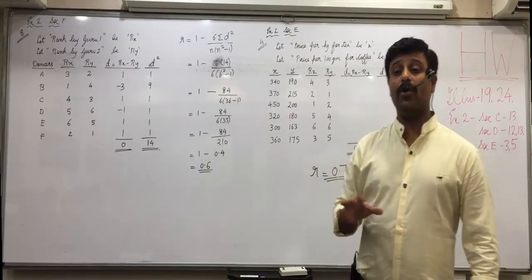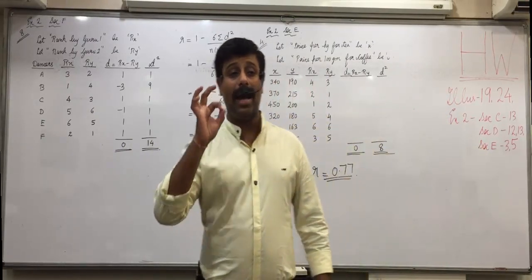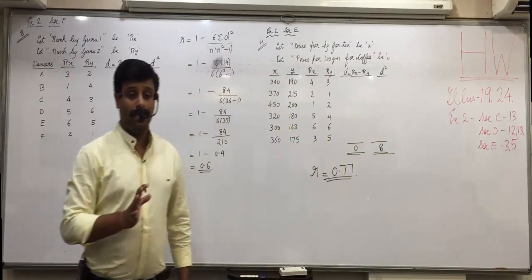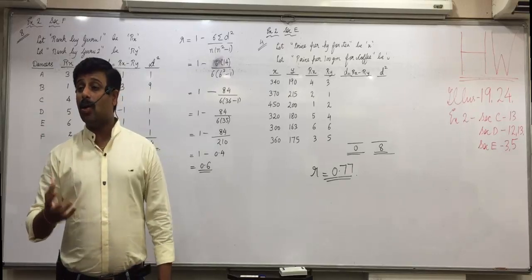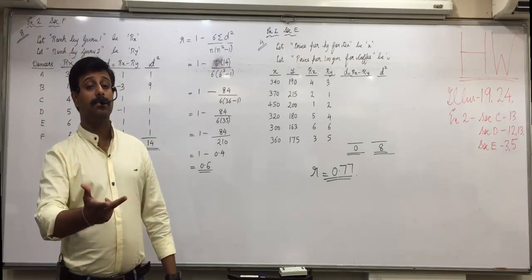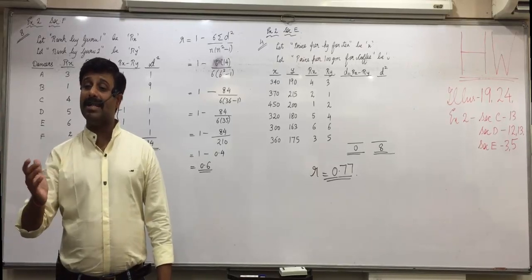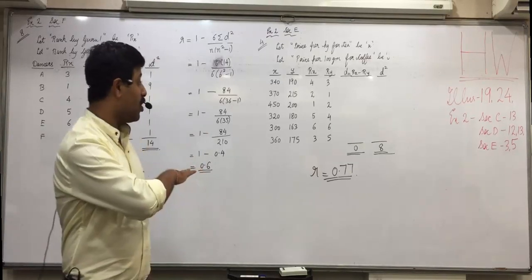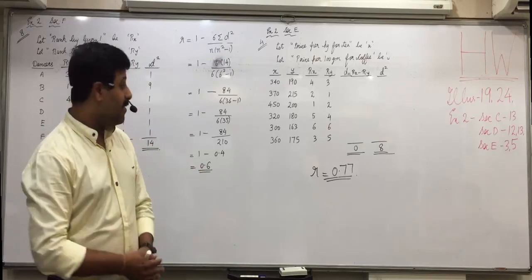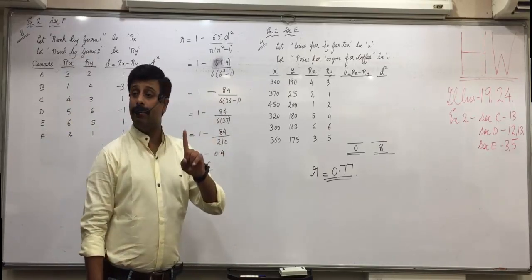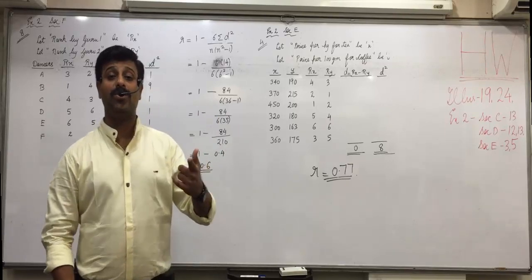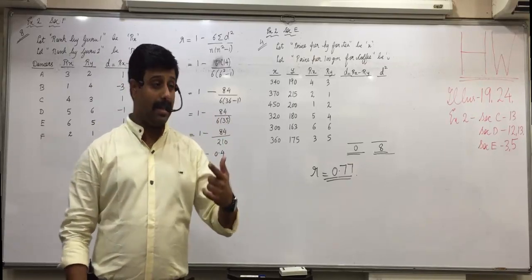How to solve a question when there is a tie between the ranks. Is it quite possible that 2 people get 90 marks? Yes. Or even 3 or 4 or 5 people get the same marks? Here we say there is a tie between the ranks. Up till now we have not done any such question. Every number was appearing only one time. But now we take up questions where there is a tie between the ranks.